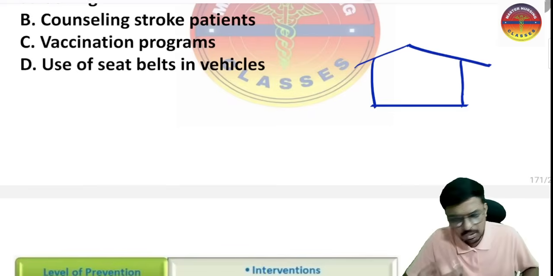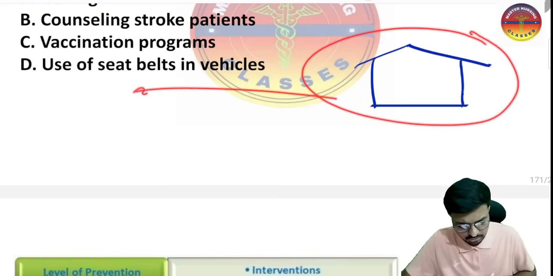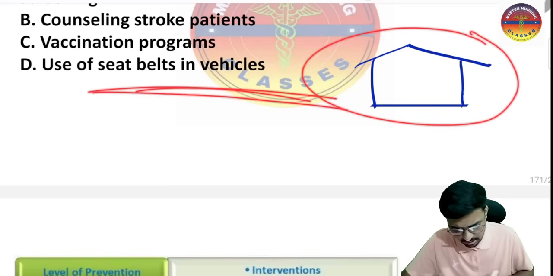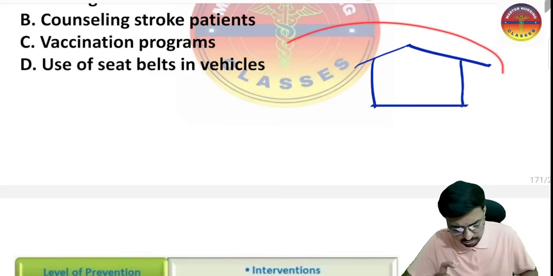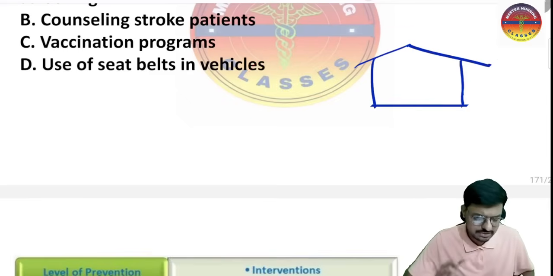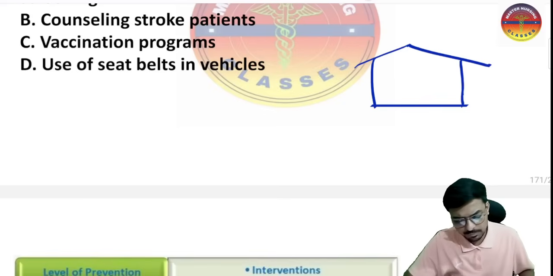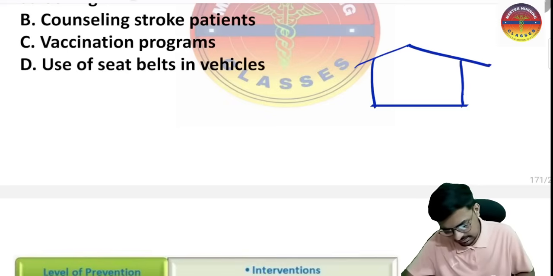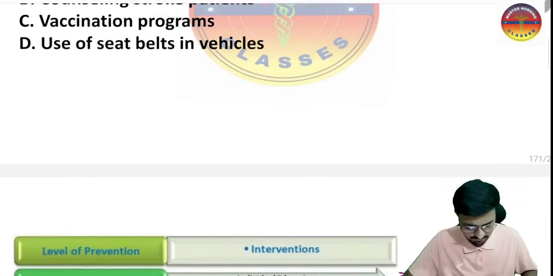So there are policies we made: in the surroundings of schools and colleges, you should not sell any alcohol or drugs. That way we have reduced the risk factor. The reduction of the risk factor is called primordial prevention. I hope it is very clear. So primordial prevention includes the reduction of risk factors.